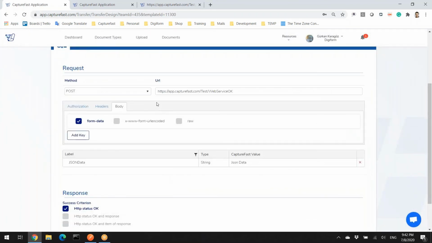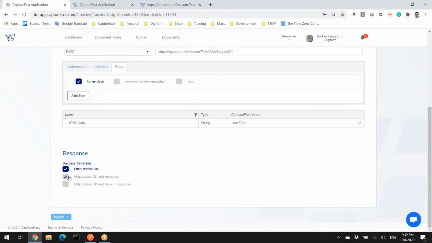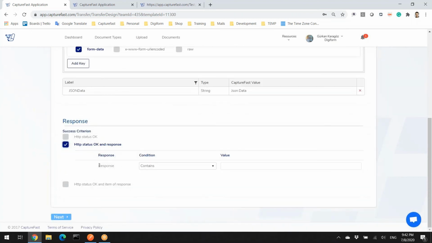I'm going to keep it as this, but I will add a different response, and I am asking the system that the response must contain no error, because let's say that your third-party web service just sends no error if the system is responding without any error.